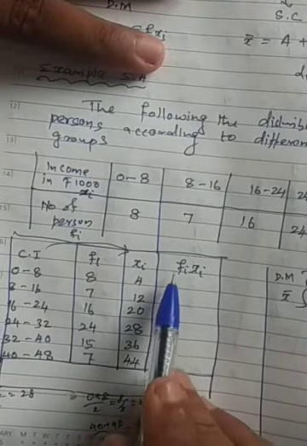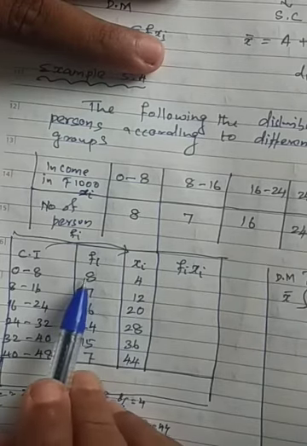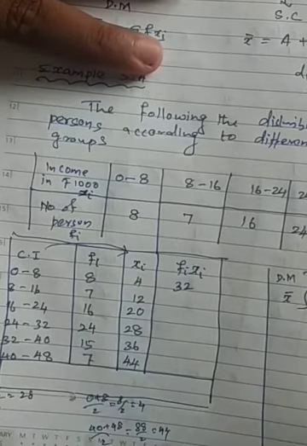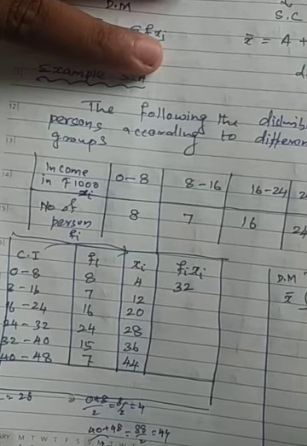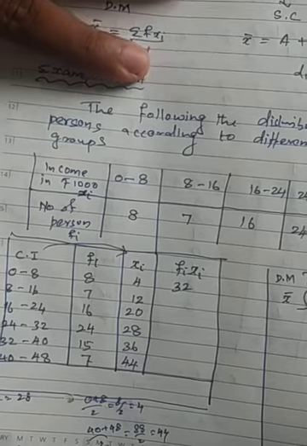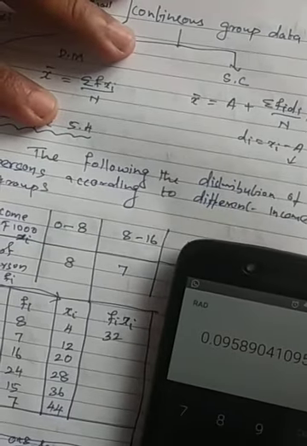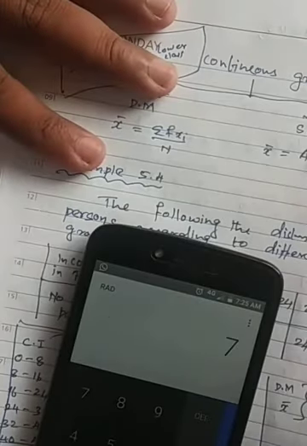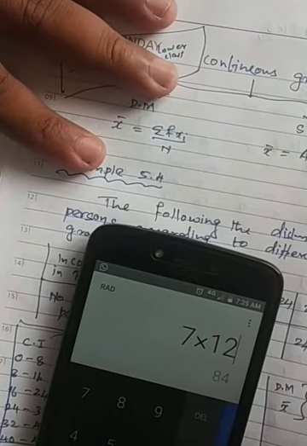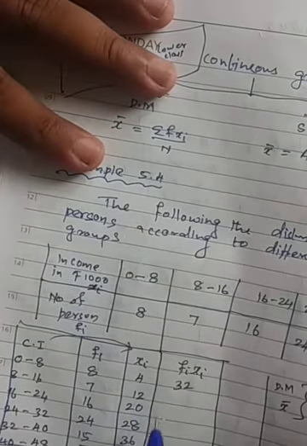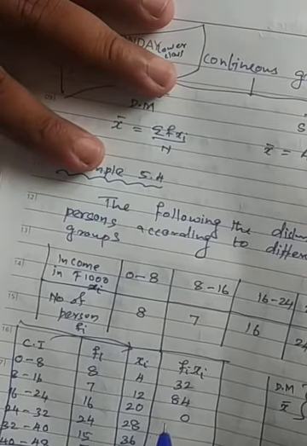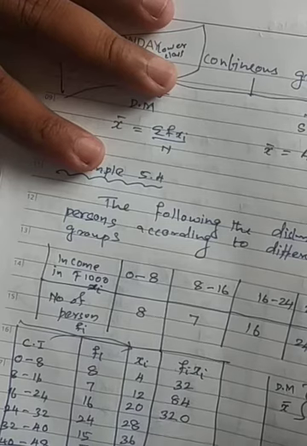Okay, now what do we need to do? Fi into xi. You need to multiply 8 into 4. How much will it come? 32 will come. For our convenience, you can use your calculator. It's not an issue. I'm writing here and multiplying simultaneously. You can just see what you are getting. Next we have 7 into 12. So how much are you getting? 84. You just write 84. Then 0 will come. 2 into 16 is 32 will come. That I have written shortly.